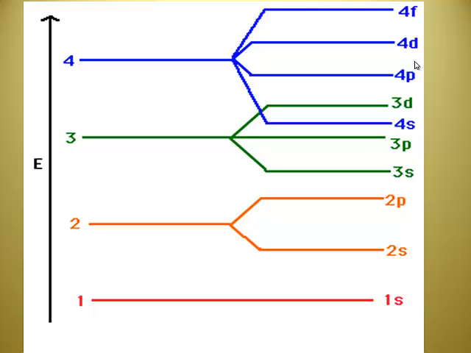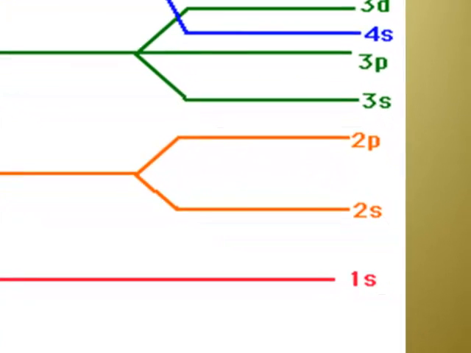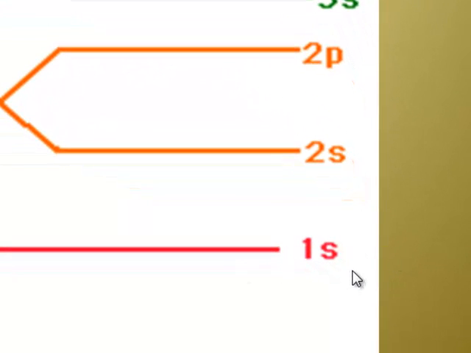Mr. Kane, I'm a little confused here now. We went over the S, P, D, and F. S is 1 orbital, P is 3, D is 5, and F is 7. Okay. But what are the numbers in front of them? Those are the energy levels. So each energy level has certain orbitals possible.